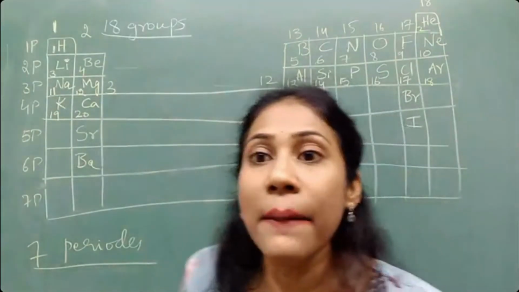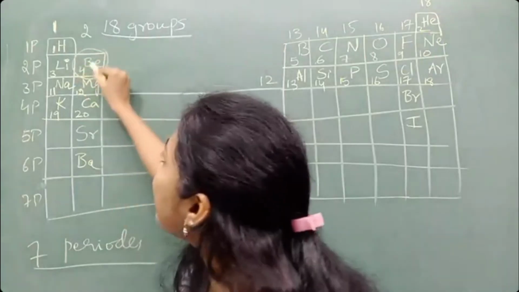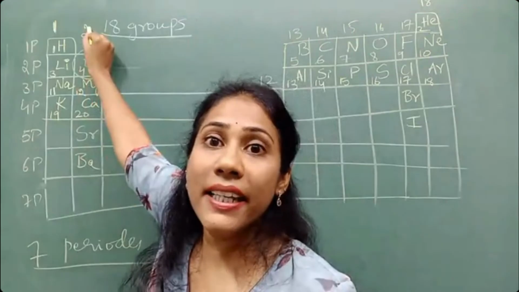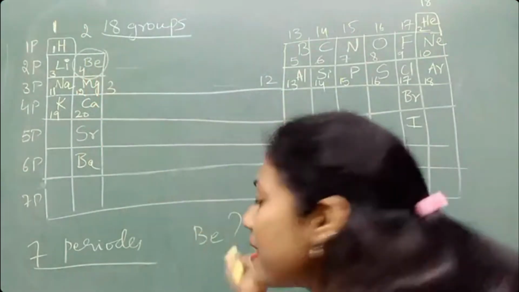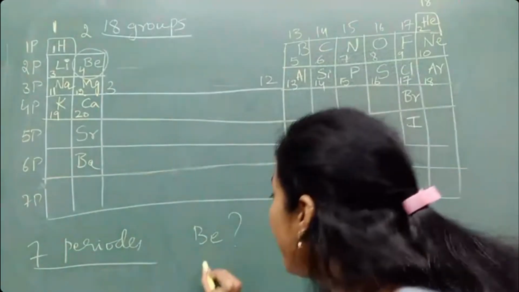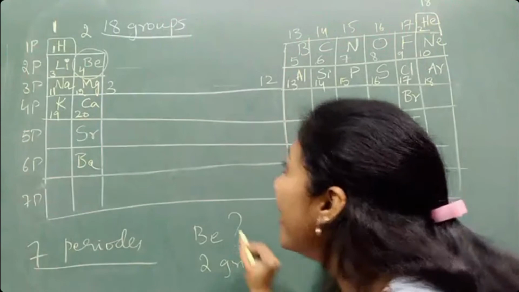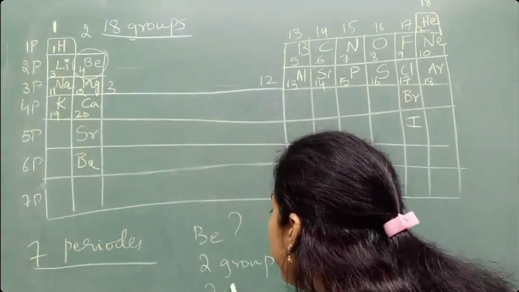So beryllium comes in which group? Look here, beryllium is here. Be means beryllium. So where is beryllium coming? Beryllium comes in group 2, the second group, right? And in which period? Look here, it comes in the second period.